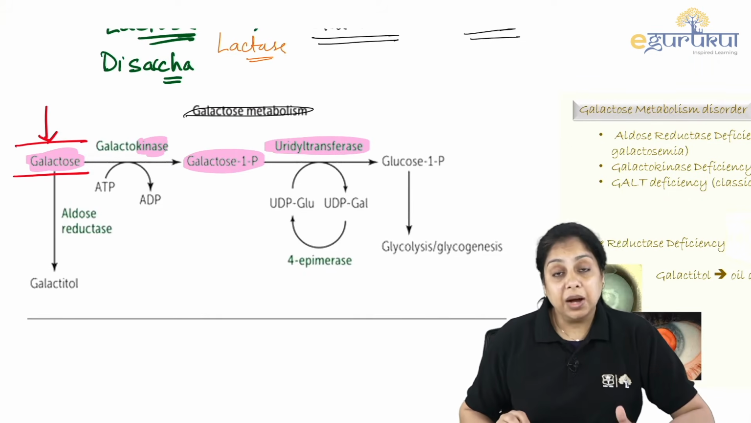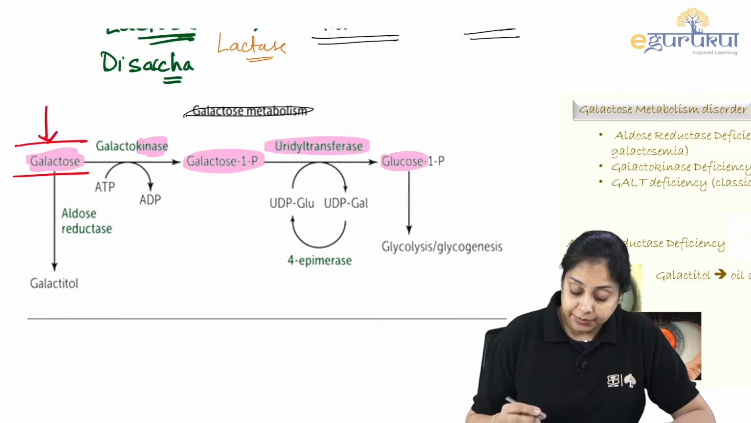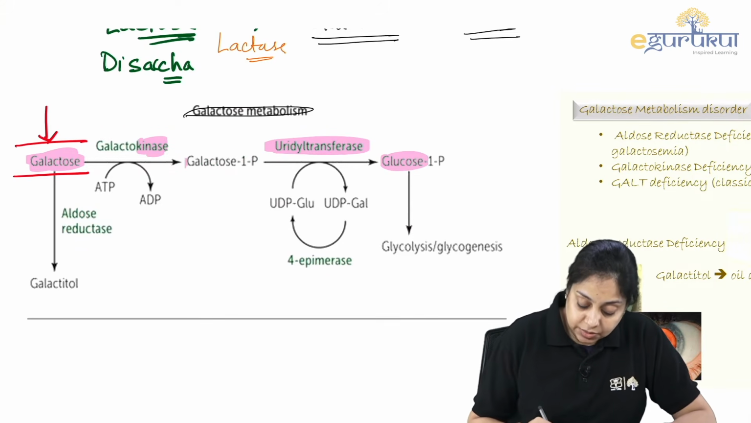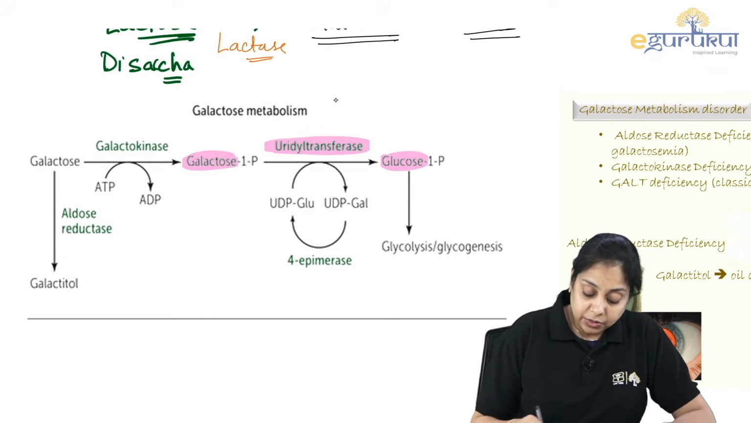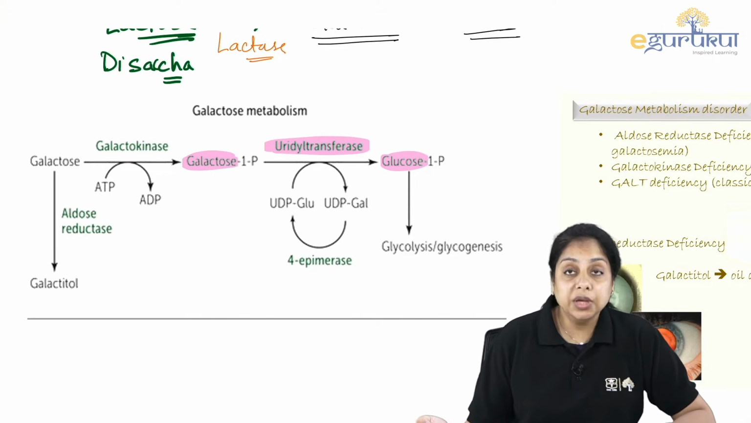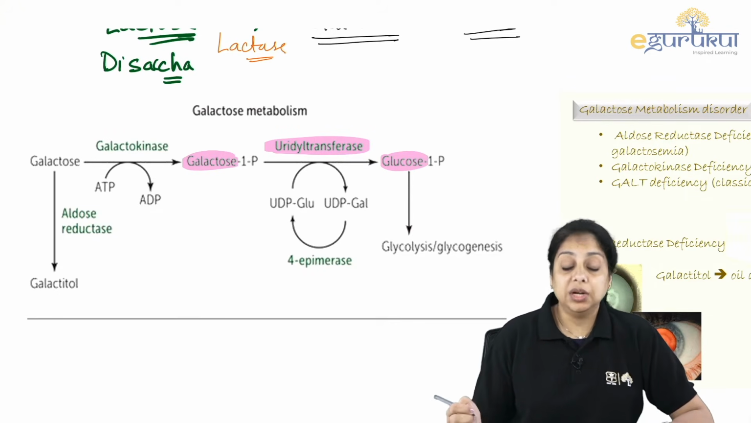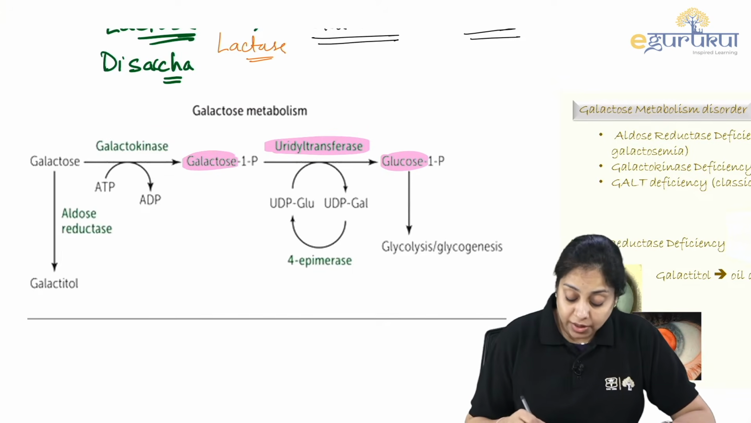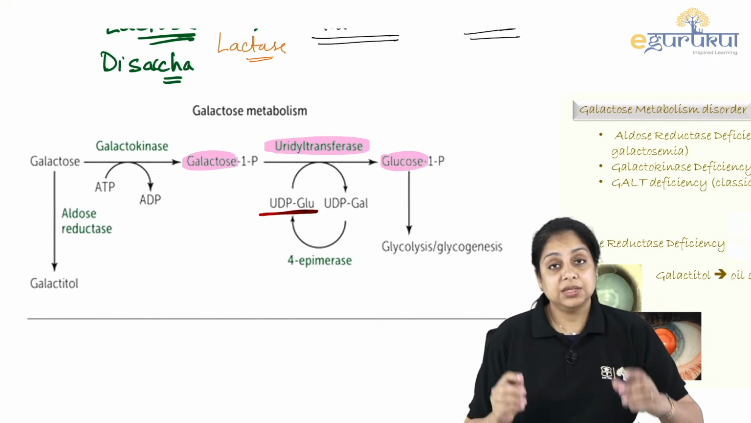This is the part where galactose is converted into glucose. See here, I'm going to erase this. There was galactose here. Now this galactose becomes what? Glucose. And who is doing it? Uridyl transferase is doing it. That means we are talking about the involvement of what? Uridine. How is uridine getting involved here? UDP glucose is an entity.